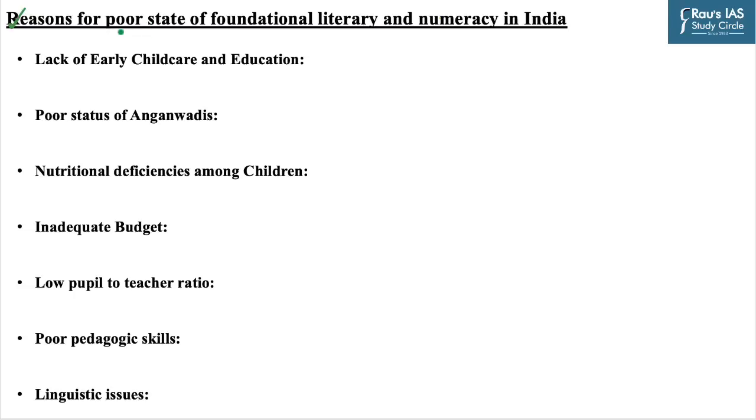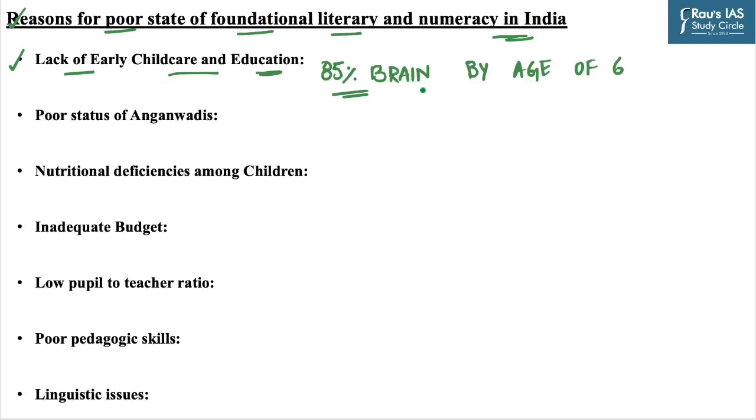Now we will try to analyze the reasons for poor state of foundational literacy and numeracy which is directly asked in the question. The first reason is lack of early childcare and education. Over 85% of child's brain development occurs prior to the age of 6 years. And presently, the quality childcare and education is not available to millions of young children, particularly children from socially and economically disadvantaged groups.